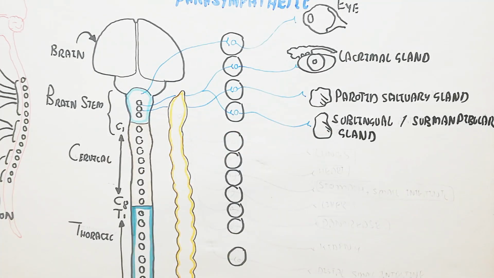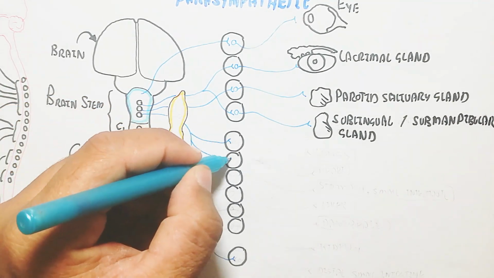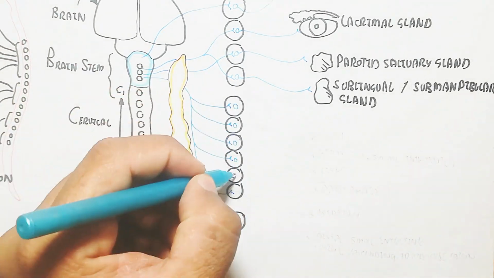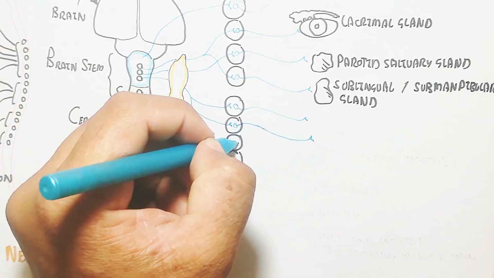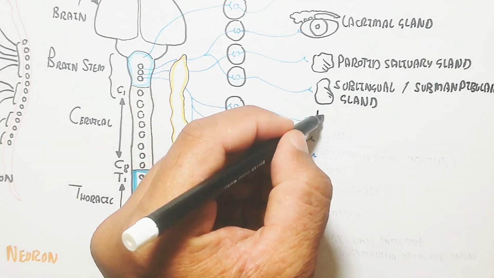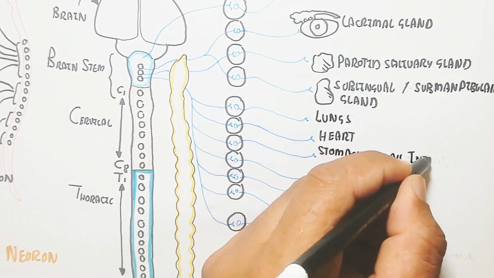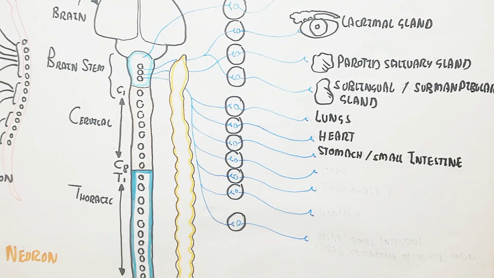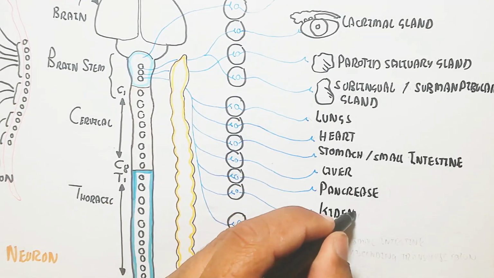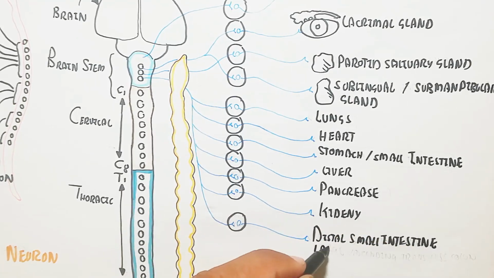While on the other hand, the otic and the submandibular ganglion cause the parotid salivary gland secretion and the sublingual and submandibular gland secretion. So in this way, these four ganglia are important. On the other hand, the third brainstem nuclei will give rise to nerve fibers used for the lungs,